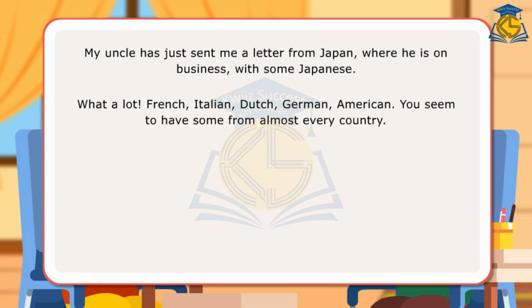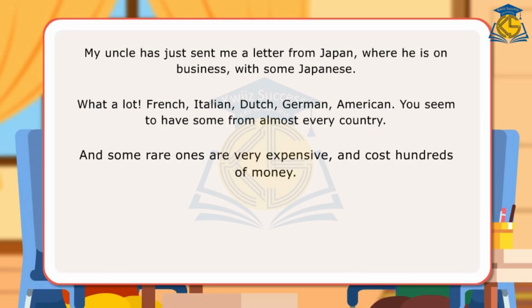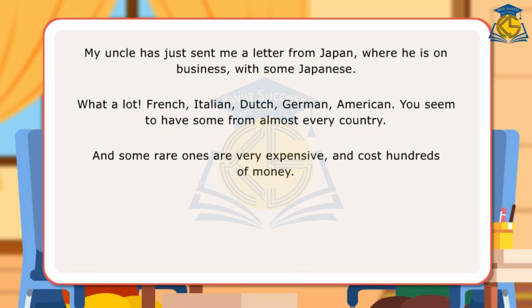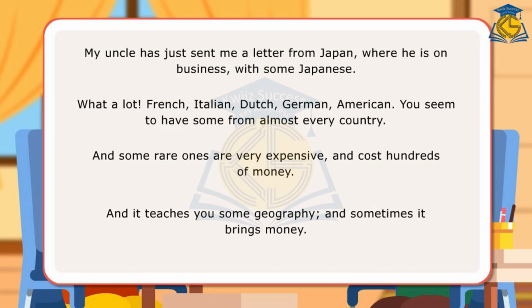What a lot! French, Italian, Dutch, German, American. You seem to have some from almost every country. And some rare ones are very expensive and cost hundreds of money. And it teaches you some geography and sometimes it brings money.